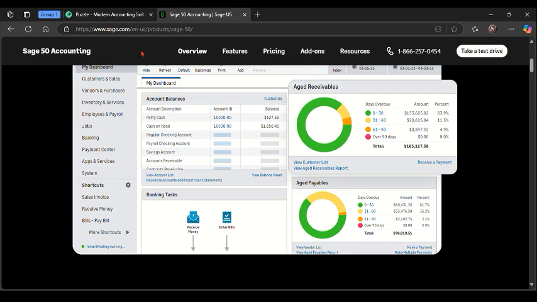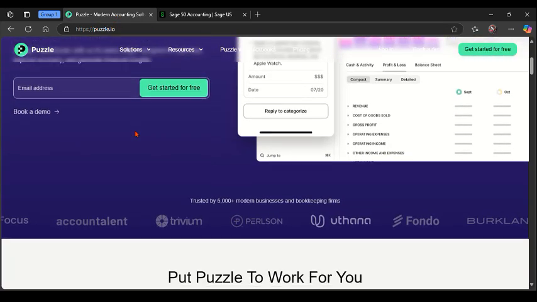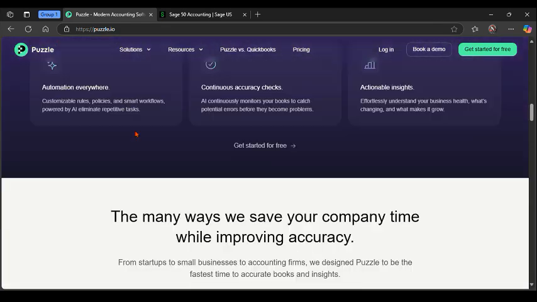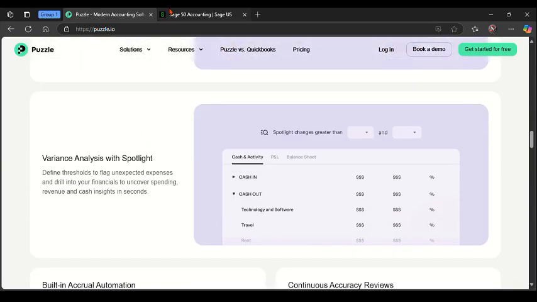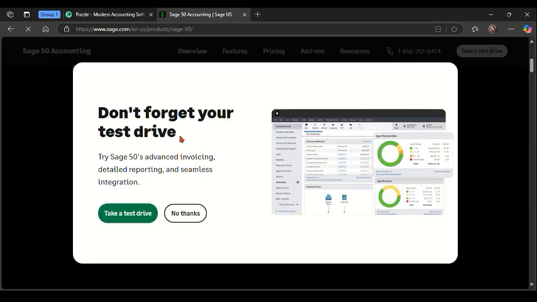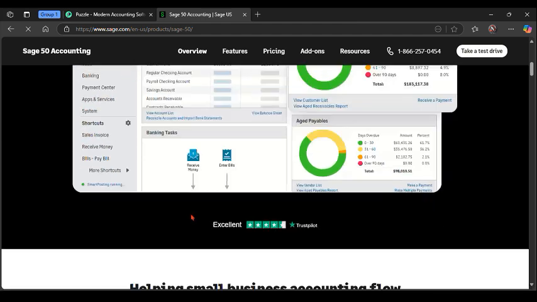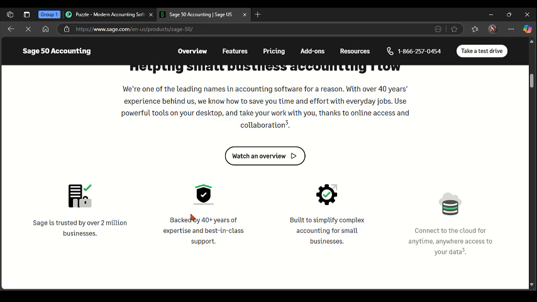So to get started with this overview of these two platforms, Puzzle.io is a smart next generation accounting platform tailored for startups and high growth companies. It focuses on real-time financial data, automation, and seamless integration with modern business tools. Sage, on the other side, is a long-established accounting solution that offers scalable tools for small to enterprise-level businesses, including features for inventory and payroll, tax, compliance, and reporting.